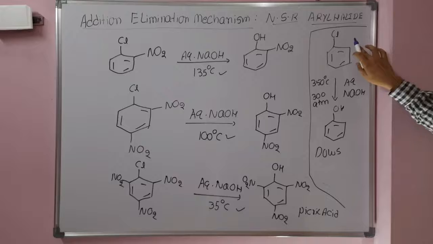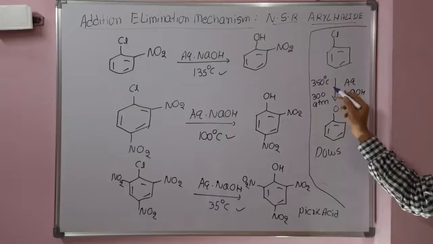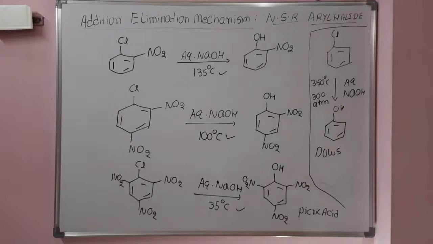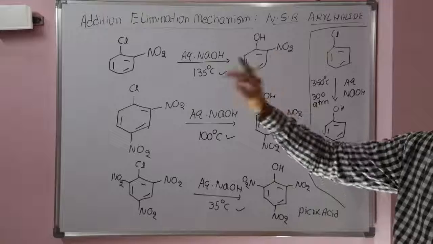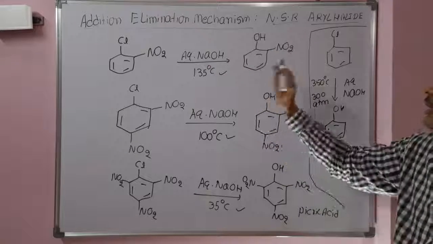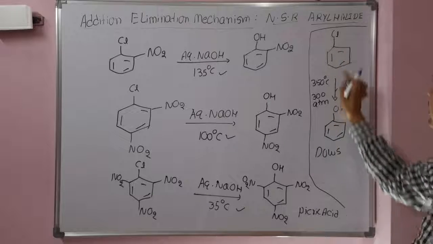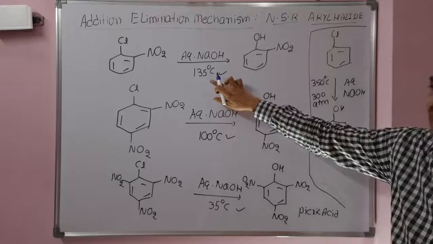If no electron withdrawing group is there, it is possible only in industry, at 350 degrees centigrade and 300 atmospheric pressure. Whereas by the addition elimination mechanism, if one electron withdrawing group is present, the same substitution takes place at 135 degrees centigrade.